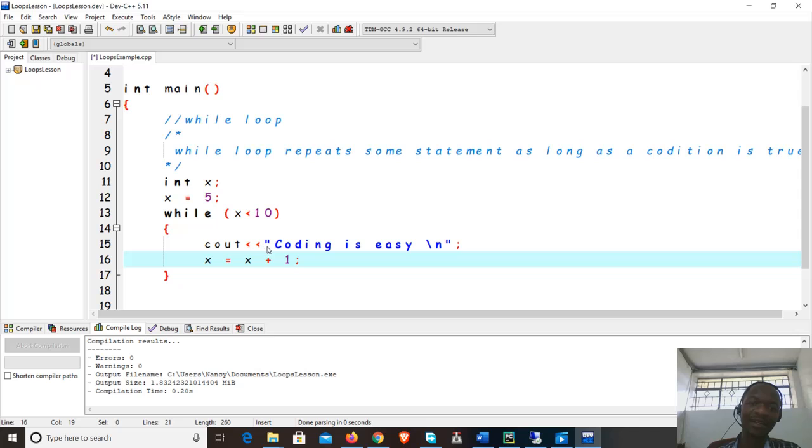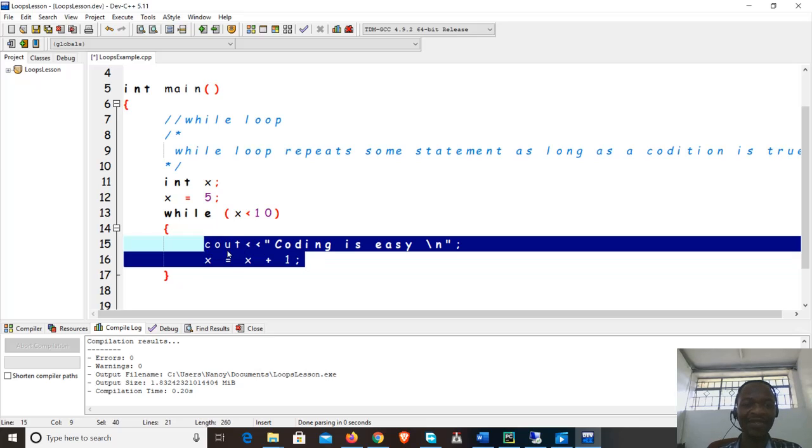So whenever we run this statement, we are going to increase x by 1. What we have written here is going to be repeated for as long as this condition is true. So the program first x is 5, it checks it's true and runs this, but increases x by 1, x becomes 6. It goes back here, finds that x is still less than 10, runs this, and increases x to 7, and then goes back here, x is 7, still true. So this will go on until x is 10. Now when x is 10, the program will check and find that x is not less than 10, and it won't do this. That's the point where the loop is going to terminate.